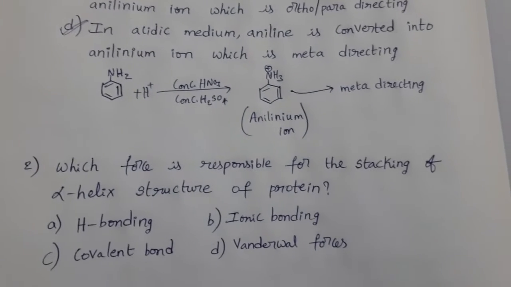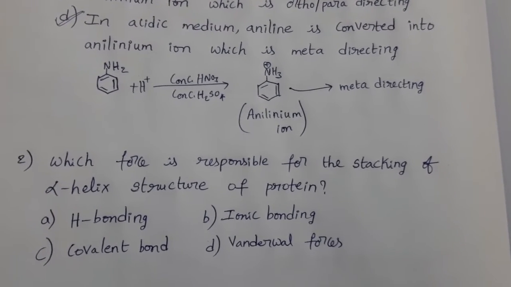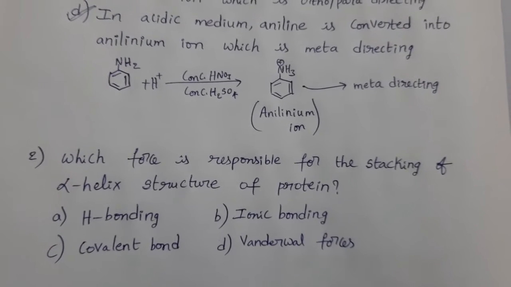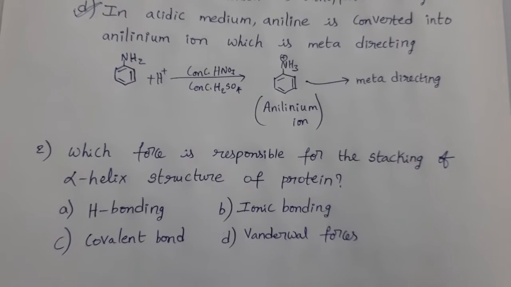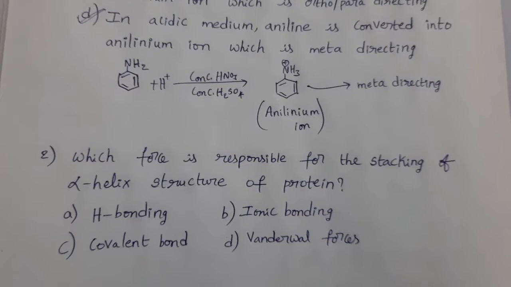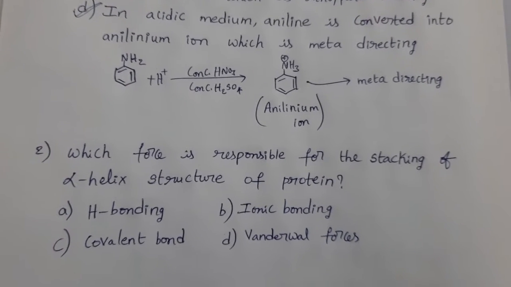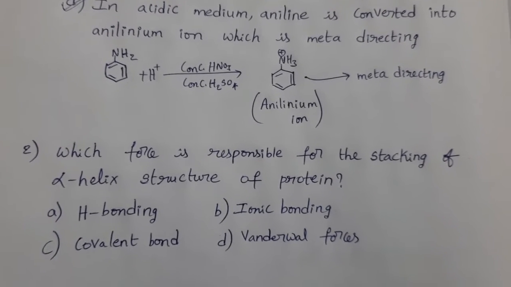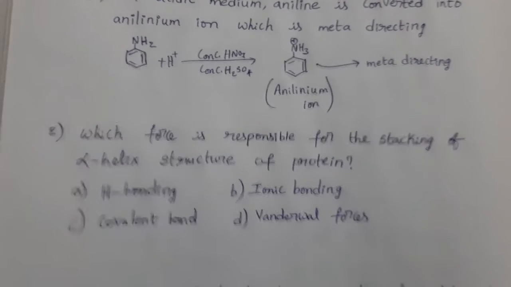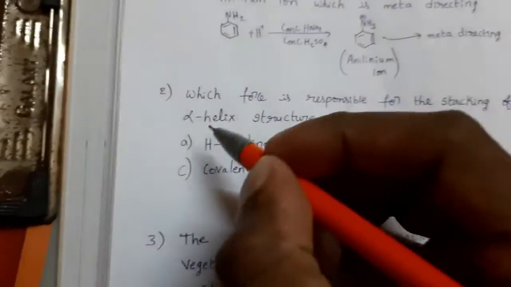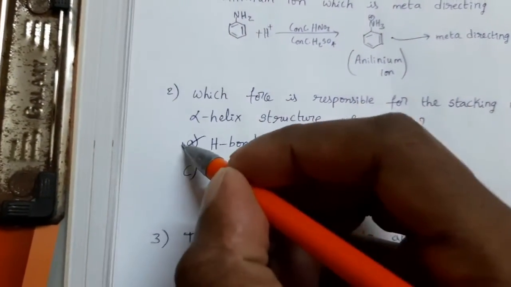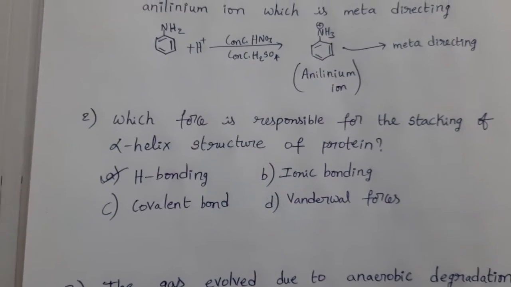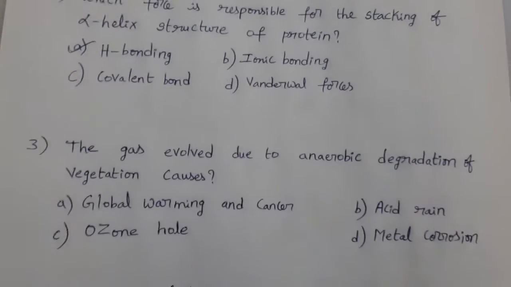Next, which force is responsible for the stacking of alpha helix structure of protein? In protein, different types of structures are there: primary, secondary, tertiary, quaternary. In that, alpha helix structure is there. That structure is due to the presence of hydrogen bonding. This alpha helix structure in the protein is maintained by hydrogen bonding. Option A is the answer.